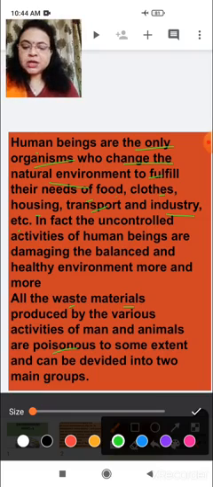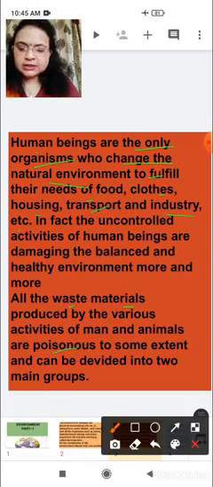By damaging the balance of the healthy environment, more and more waste will be produced. We can divide this waste into two main groups. What are these two groups?